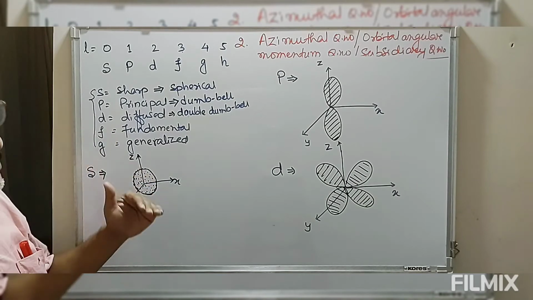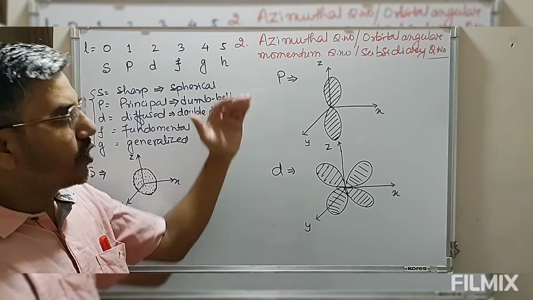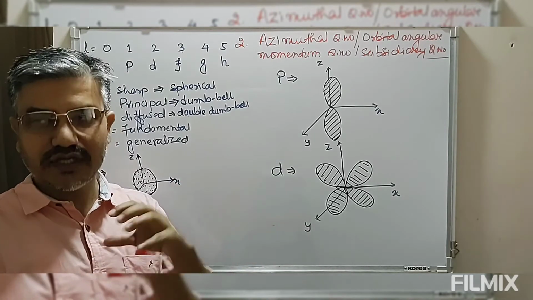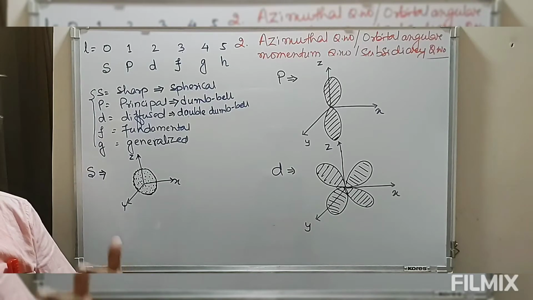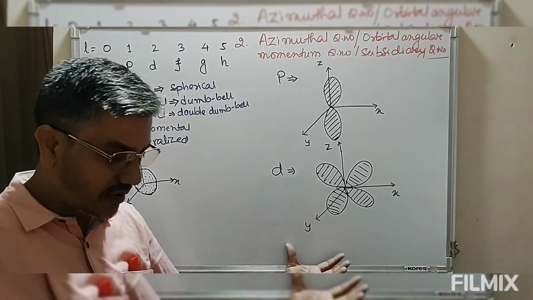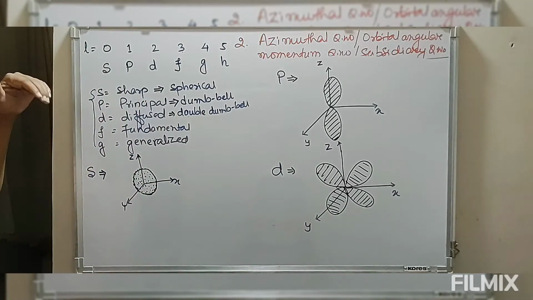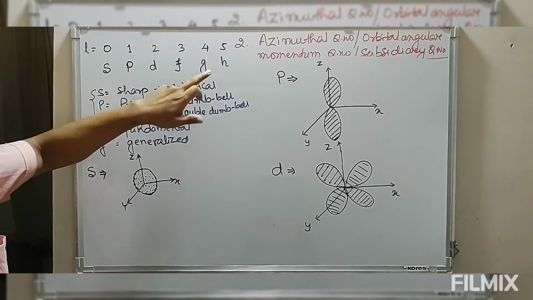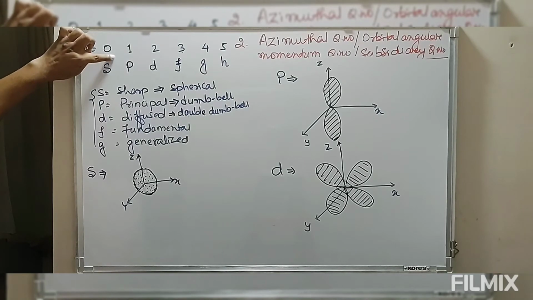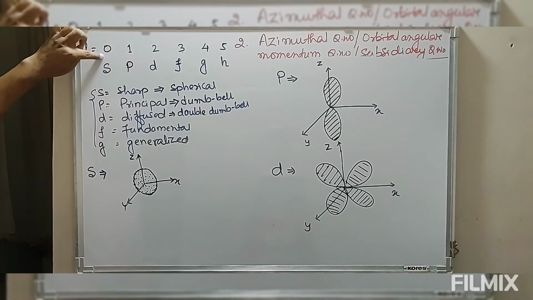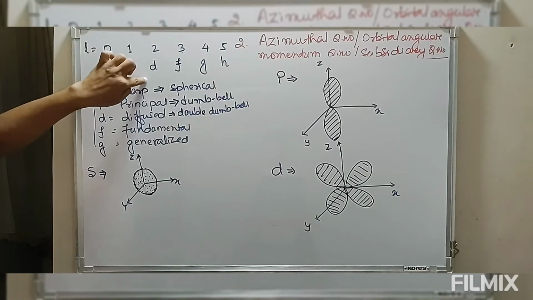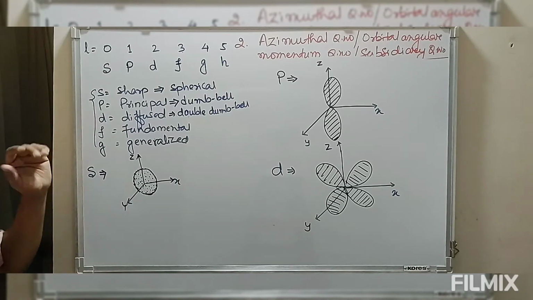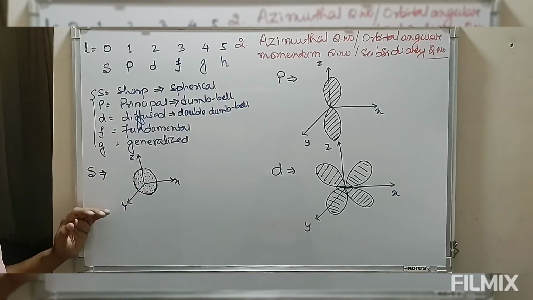So this azimuthal quantum number, or the orbital angular momentum, or the subsidiary quantum number, which defines the subshell in a shell, defines the shape of the orbitals, and the names of the subshells are given to you: S subshell, P subshell, D, F, G. So now look at this. These are the values of L. Depending on the values of L, subshells are given specific names, and this specific name is coming from the quantum mechanical model, which is beyond the scope of our discussion.